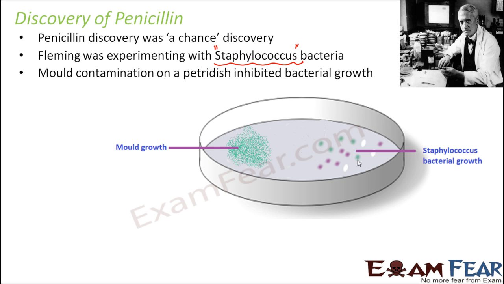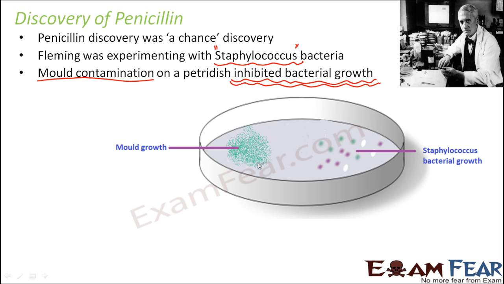But when by mistake it was left open, some mold growth started taking place on one side of the petri dish, and this mold growth was quite visible. The most important thing observed was that the mold contamination on the petri dish inhibited the bacterial growth. That means it didn't allow the bacteria to grow. So this is where the mold growth takes place, and in the surrounding of the mold growth, there were no bacteria able to grow. No bacteria were seen in the vicinity of the mold contamination.